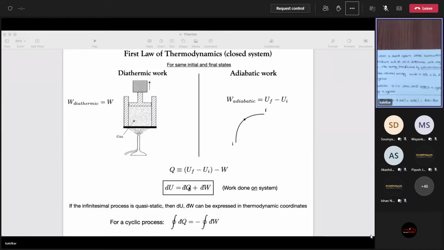You can see d bar Q and d bar W. And then it's not d bar U, because we know that this diathermic work is path dependent, and since this is path dependent, Q is also path dependent. But dU is not path dependent. Internal energy is path independent.